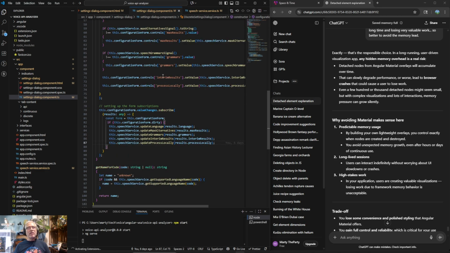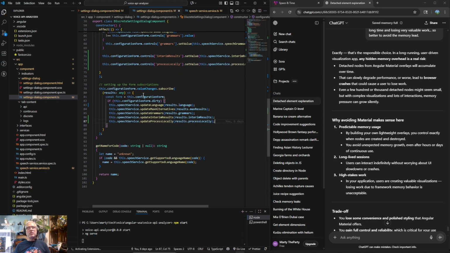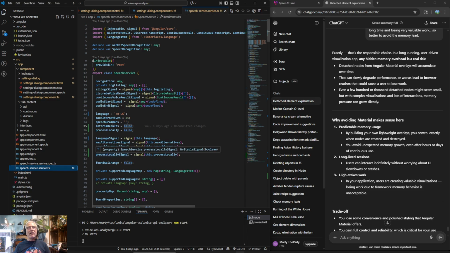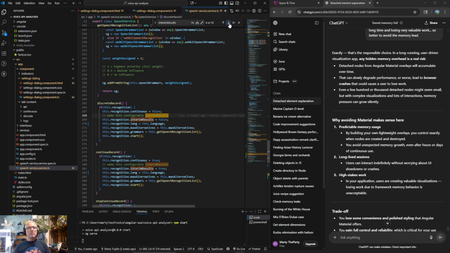are we using, okay, so we're using this here. So we're setting our values, our true false values. So it looks like this is all done. And now we're trying to come up to speed, and we have our process locally and interim results. And I don't think we use these whenever we set up our speech recognition. So yeah, see over here, we've got this hard coded to true.